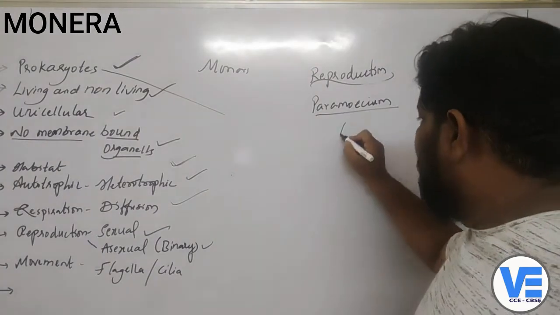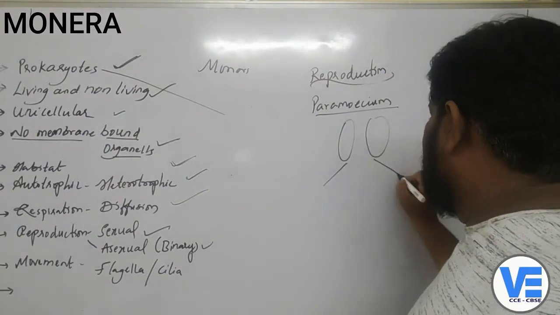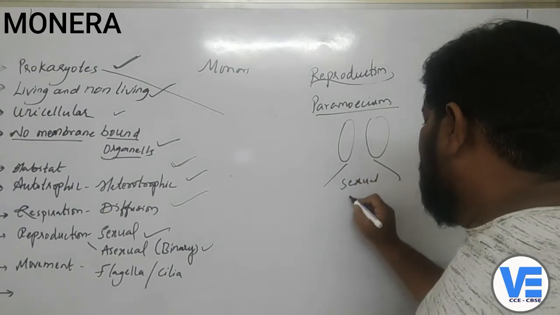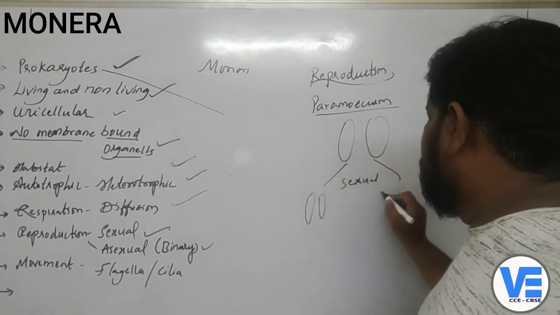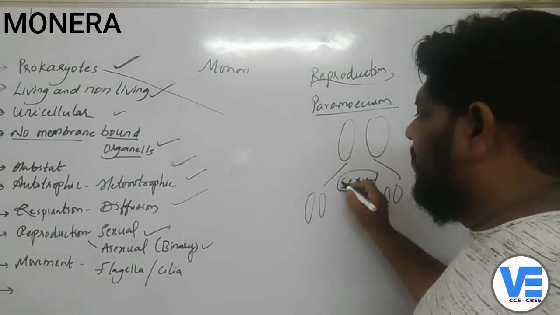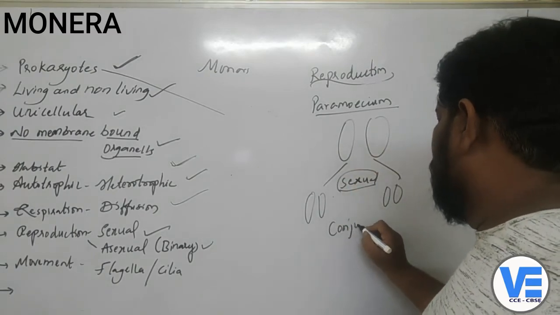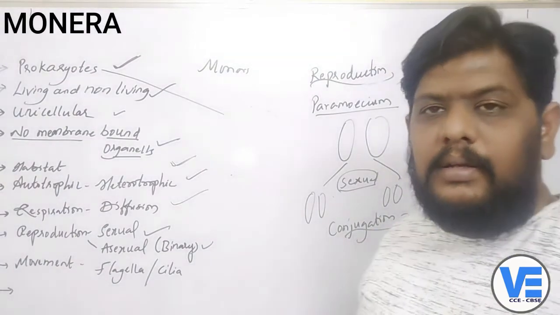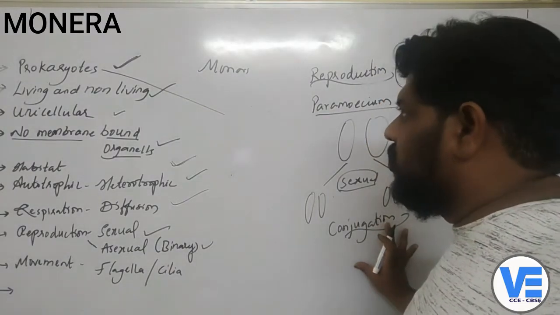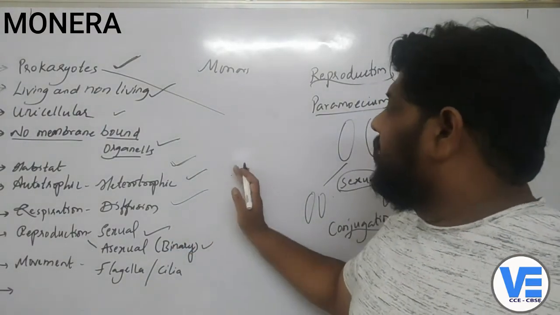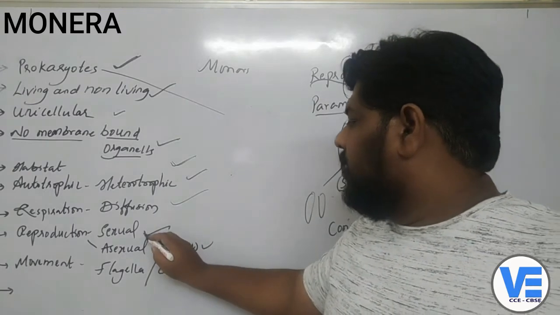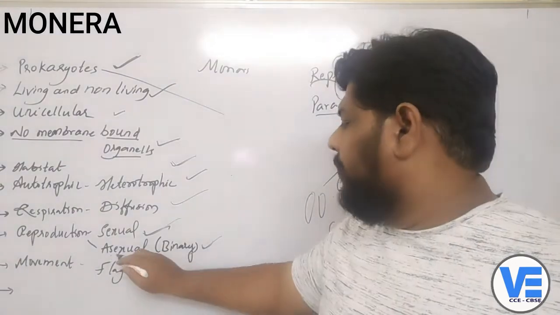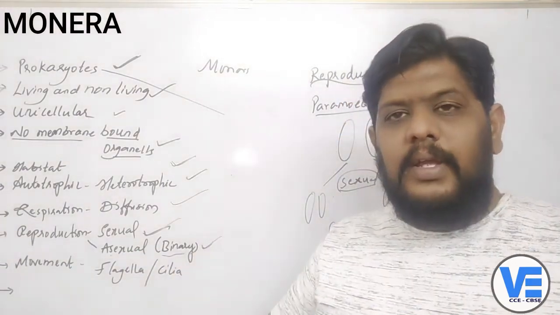In organisms like Paramecium, two individuals undergo sexual reproduction, and they produce the daughter cells. That is why this process is called the conjugation process, which we'll be studying in the higher classes. This kind of process usually happens in the monerans. That means monerans are able to undergo sexual reproduction and also asexual reproduction. Especially asexual reproduction, like binary fission, is the common kind of reproduction.